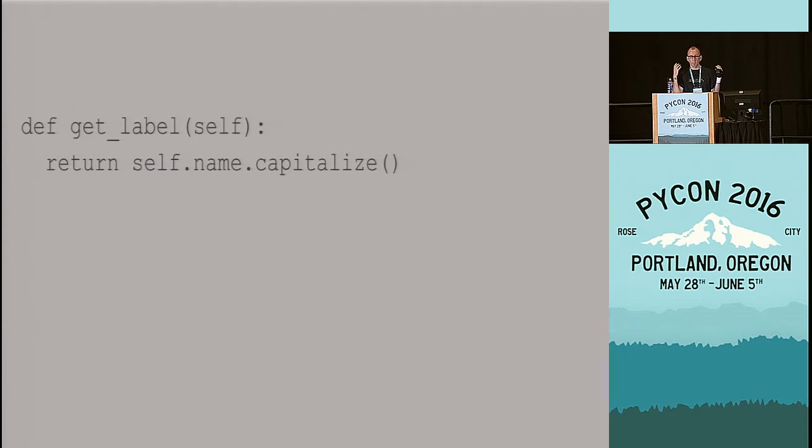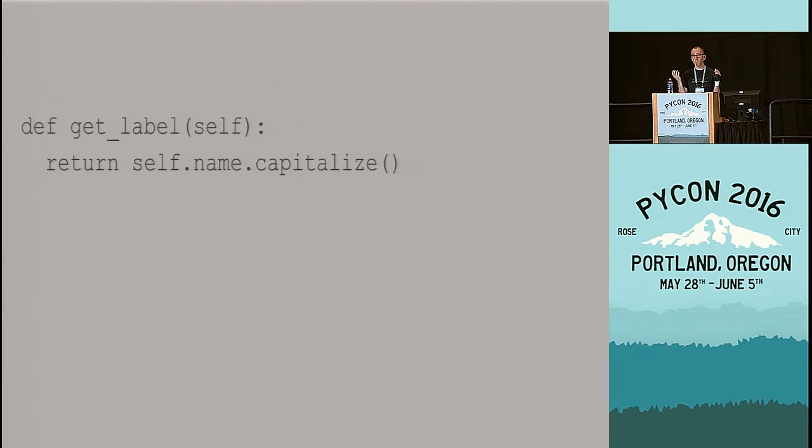So some examples of how type inference works and what it can do. Here we have a very simple function. It's called getLabel. It returns some capitalized name that we have stored. Now, for the sake of argument, let's assume that we don't actually know what the name attribute is. We don't know the type of that. We only see the function in isolation as it is here.